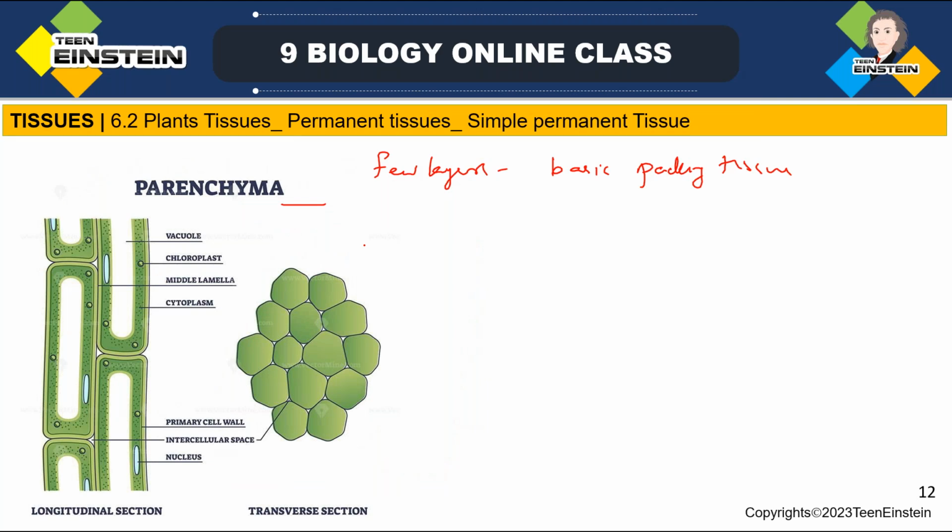This is a simple permanent tissue, with thin cell wall, you can see. They are not specialized, they are unspecialized cells, and these are living cells, we said. They are living cells and they are loosely packed.